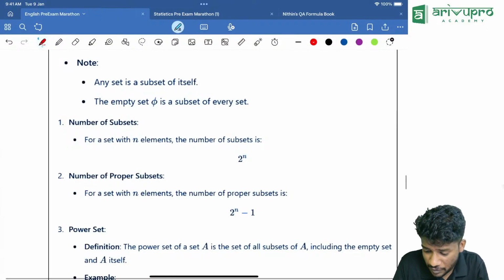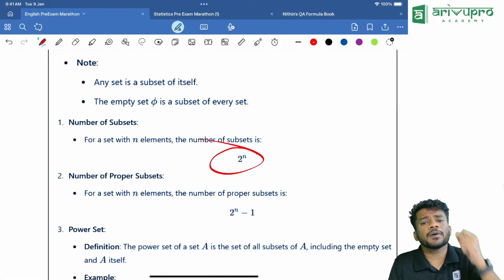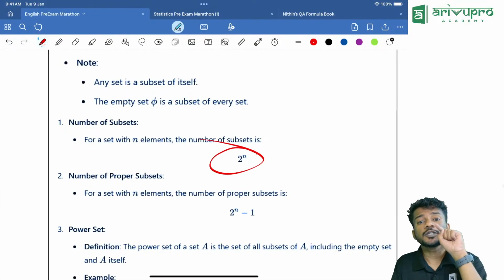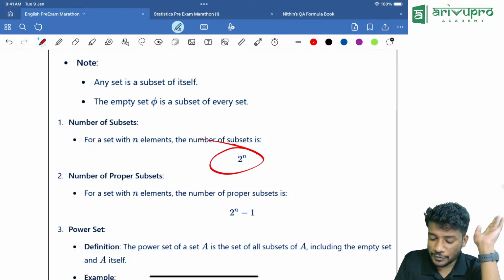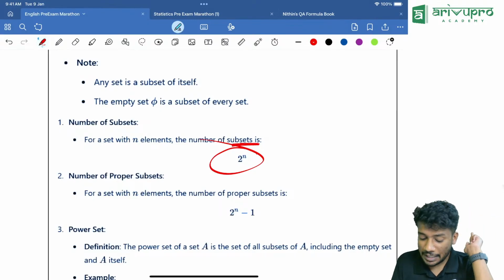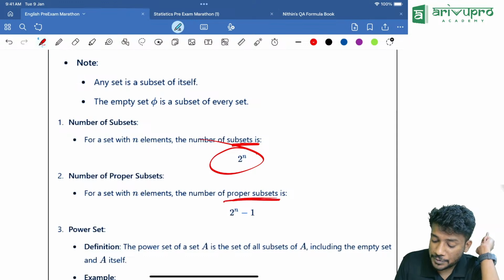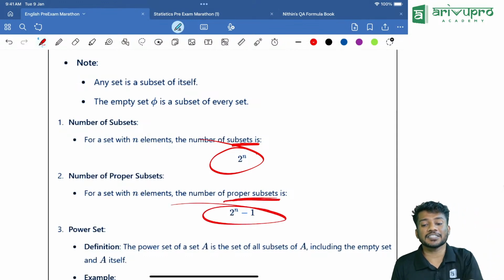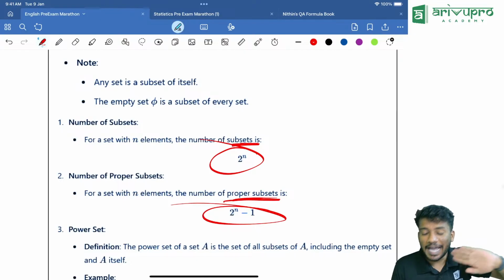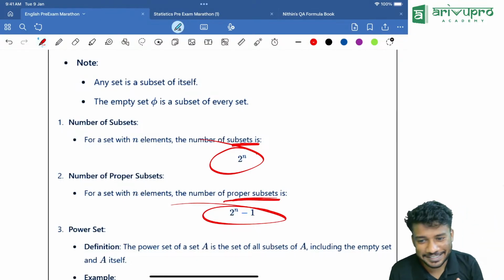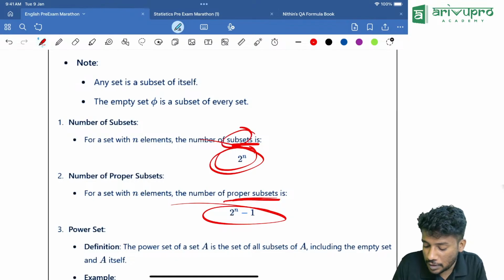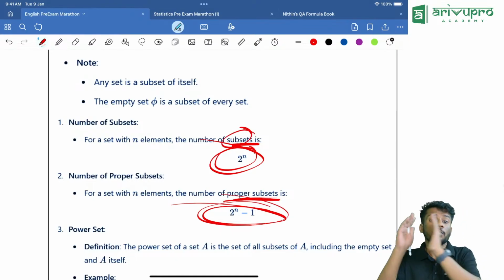Then subsets. There is a previous year question based on this. The number of subsets is how much? 2 raised to n. Then the number of proper subsets is how much? 2 raised to n minus 1. They can ask a 1 mark direct question based on this. So 2 raised to n is for subsets, and 2 raised to n minus 1 is for proper subsets.